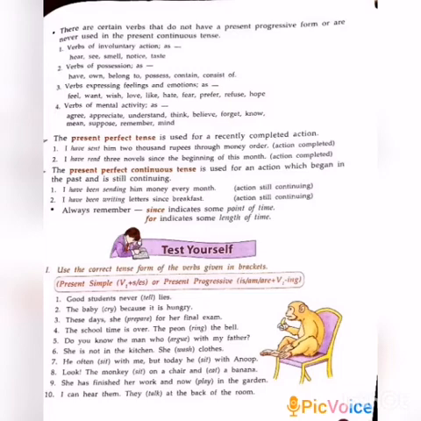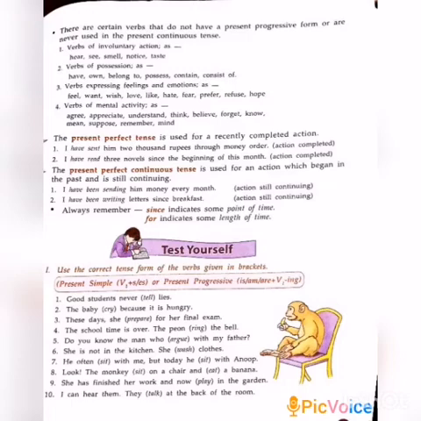Always remember, since indicates some point of time, for indicates some length of time. Okay. So always remember this. So this is all that is given on this page. I hope all of you understood the present tense. So what are the 4 forms? What are the rules? I hope you know.